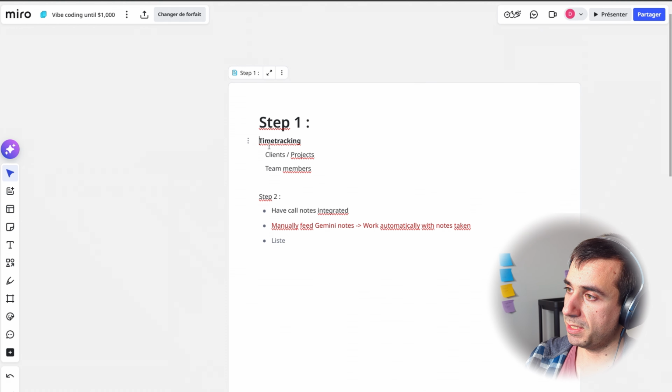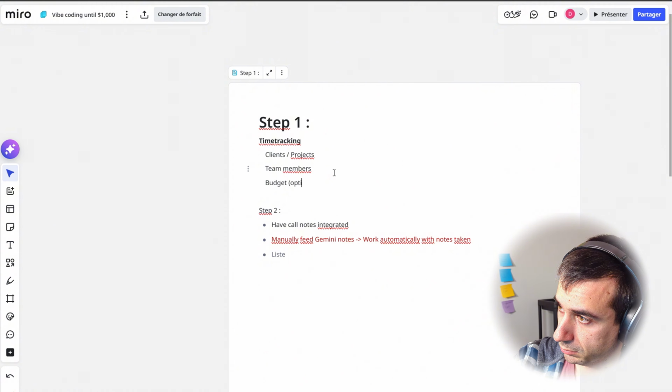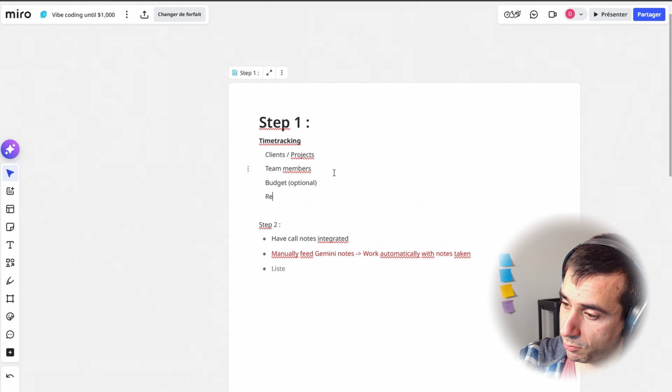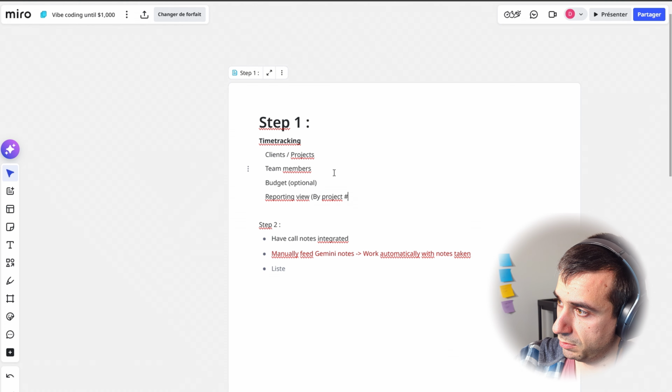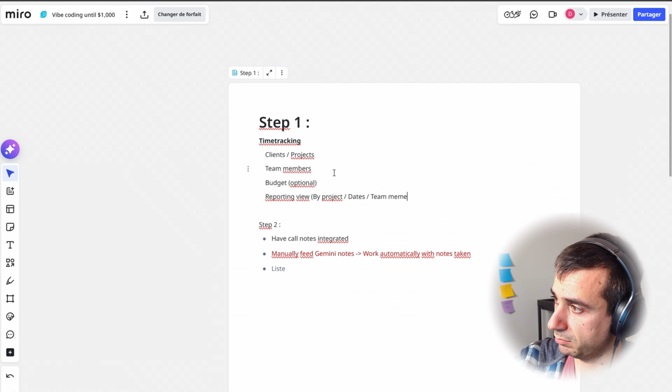So step one, build a simple time tracking. We want to have clients, projects, team members, and then a budget. I feel like we just want a time budget, optional. And then we want a reporting view, which could be by project, dates, and team member.